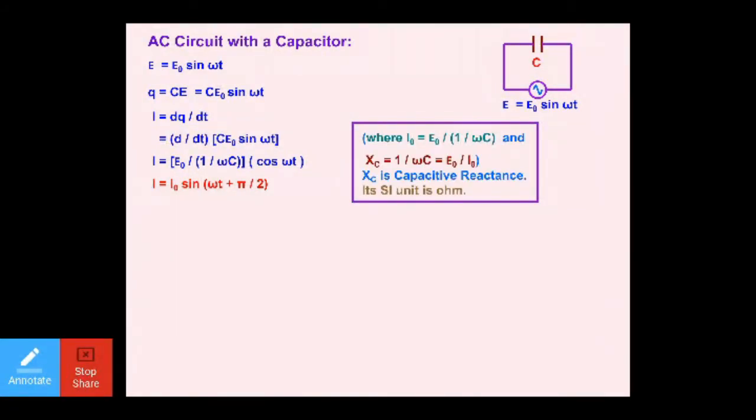Right. Now 1 upon omega C is equal to XC. Now what is XC? That is capacitive reactance. What is capacitive reactance? This is the opposition offered by the capacitor. You already studied previously that the opposition offered by an inductor is called inductive reactance. So the opposition offered by a capacitor is called the capacitive reactance. My dear students, because we are talking about the oppositions, the inductive reactance as well as the capacitive reactance have the same unit as resistance, that is ohm.